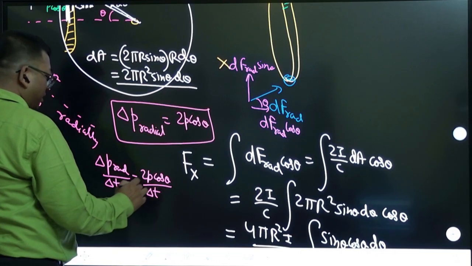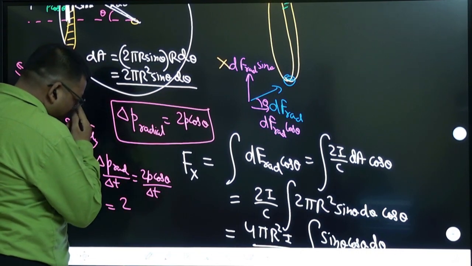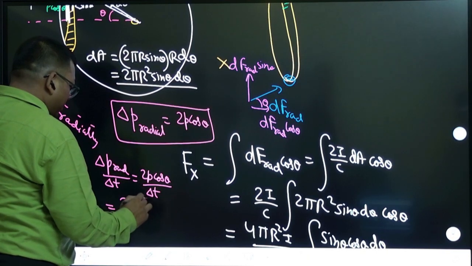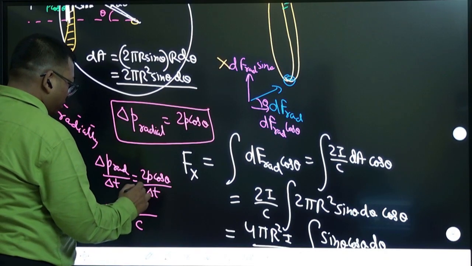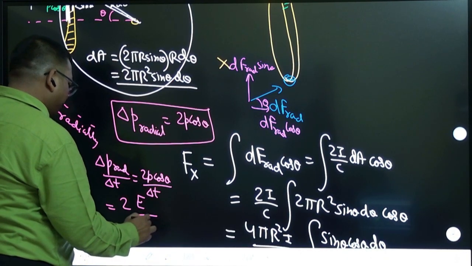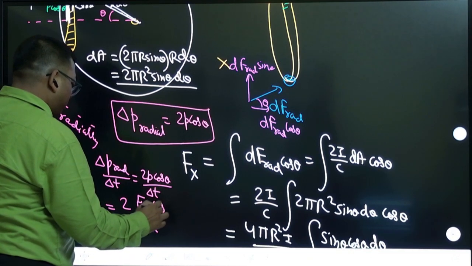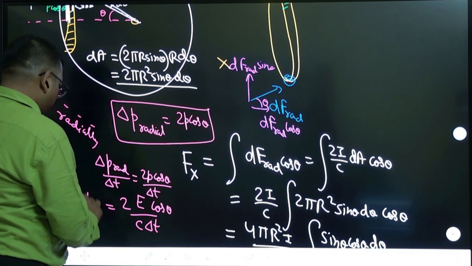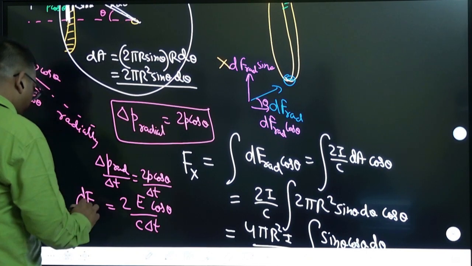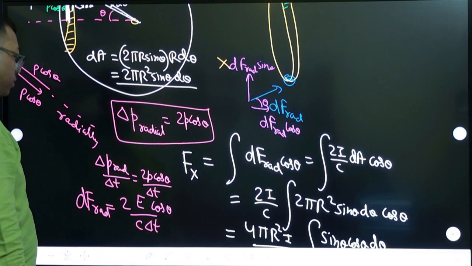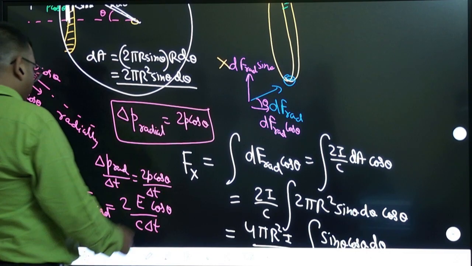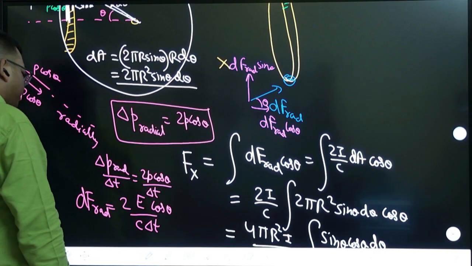And momentum I can write as E by C. E by C I will write over delta T, cos theta. That is the radial force dF. Okay, so in the radial force also there is one component coming.